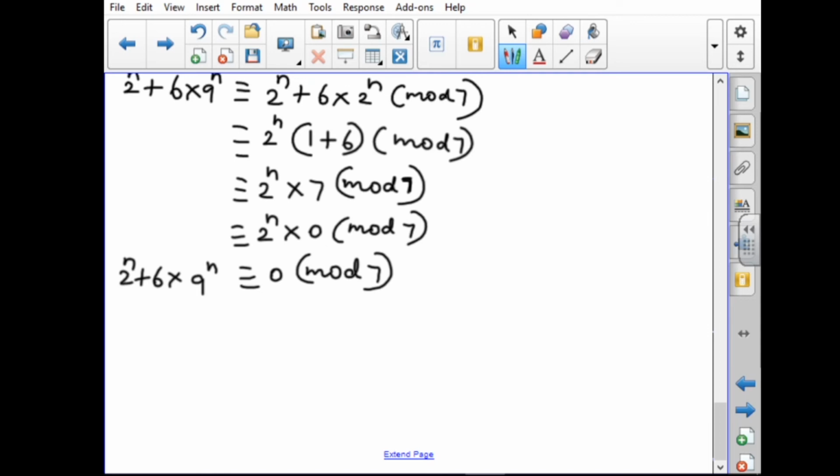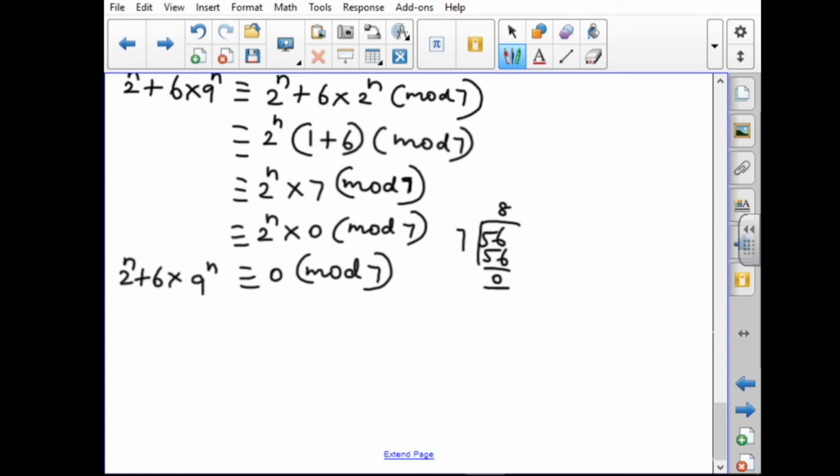Suppose I substitute n equal to 1, then 2 power 1 equals 2, 9 power 1 equals 9. 6 9s are 54, 54 plus 2 is 56. 56 we have to divide by 7. 8 7s are 56, so the remainder will be 0. So when 2 power n plus 6 into 9 power n is divided by 7, we are getting the remainder 0. So this expression is always divisible by 7.